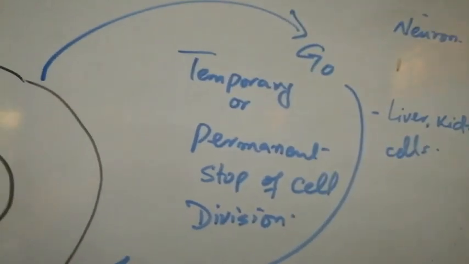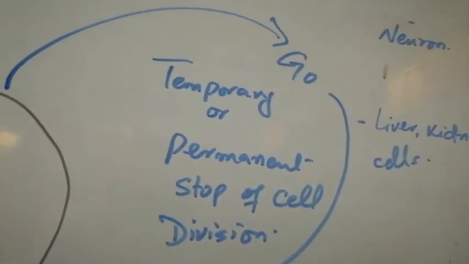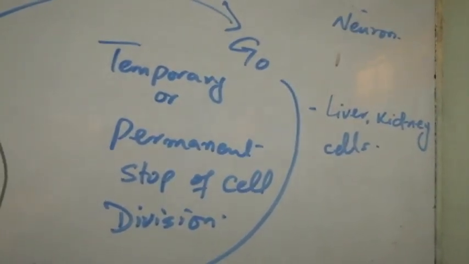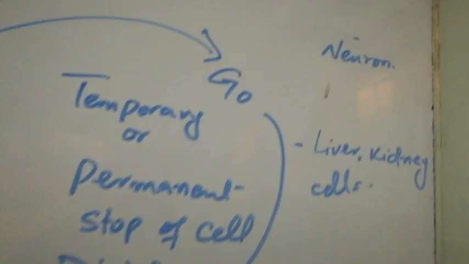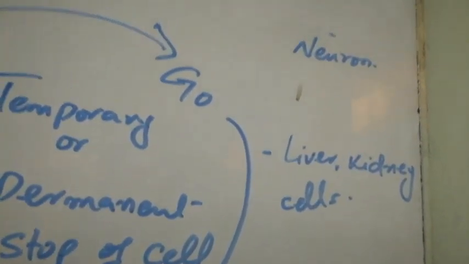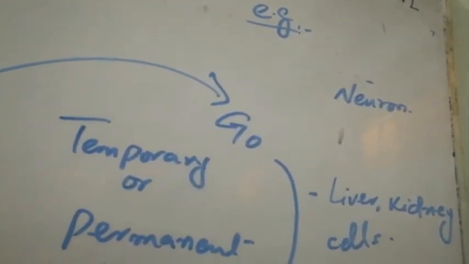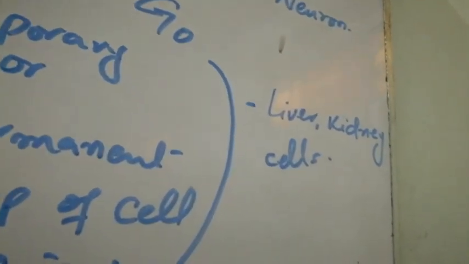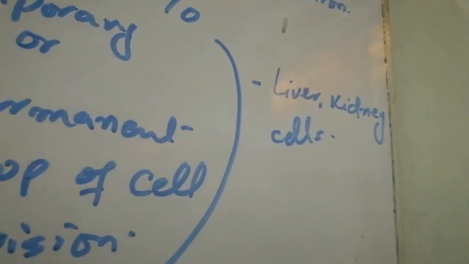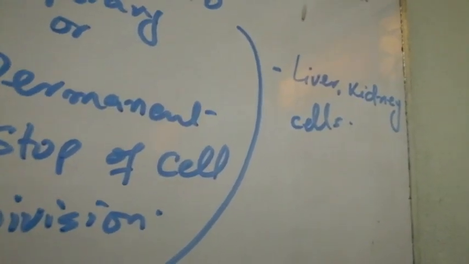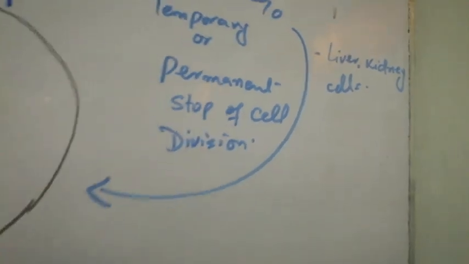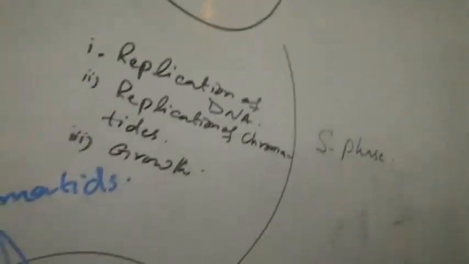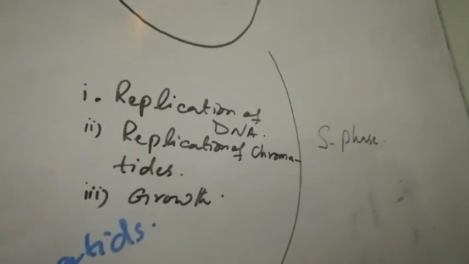After the G1 phase, some cells undergo a phase called the G0 phase, in which the cell temporarily or permanently stops dividing. For example, neuron cells undergo complete or permanent stoppage of cell division. Some cells, for example liver and kidney cells, will undergo division after a long time. Some cells do not undergo the G1 phase. They directly go to the next phase, which is called the S phase.